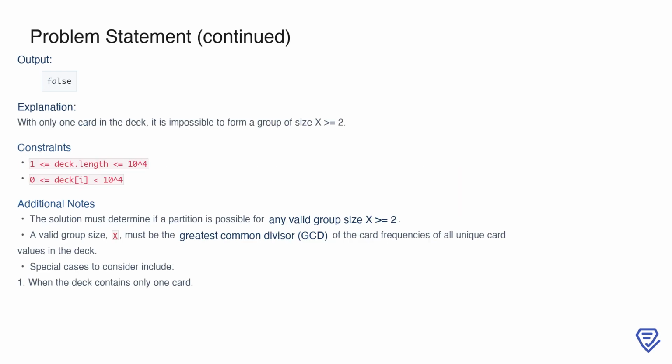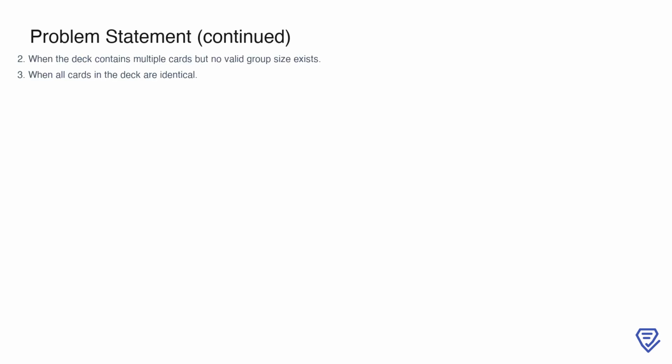What about a case where the deck contains only one card? For example, if the input is 1, the output is false. This is because forming a valid group requires at least two cards in each group, as X must be 2 or greater. With only a single card available, it's impossible to create a group that meets the criteria, so the result is false. Finally, let's highlight some additional considerations for this problem.